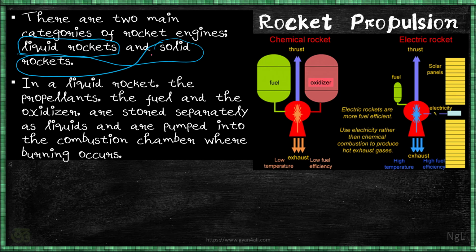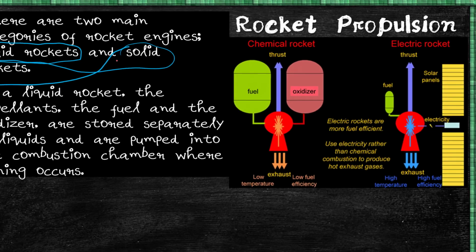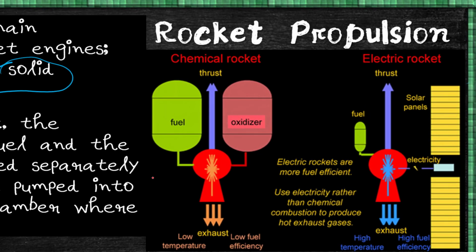That means the fuel and oxidizer, or we can say propellant, is carried with the vehicle, and it may be carried in liquid form or in solid form. The first one is the chemical rocket, in which the fuel and oxidizer are kept in liquid form. They are combusted and allowed to escape through the nozzles.